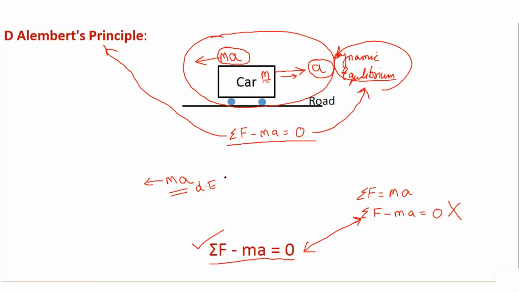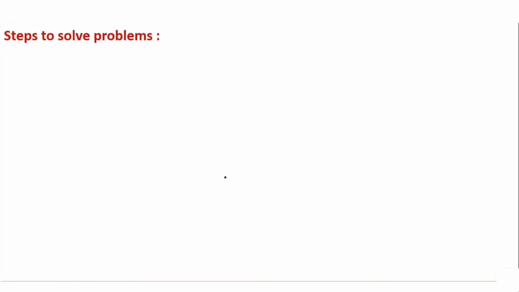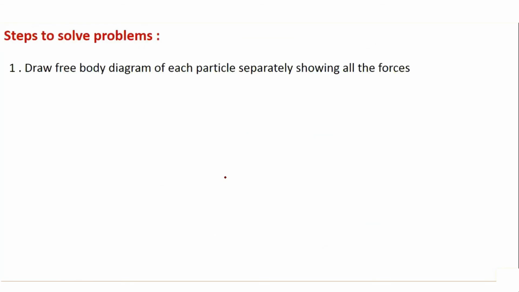So after understanding Newton's second law and D'Alembert's principle, let us now proceed further to see the steps on how to solve problems on this topic. The first step in any problem will be to draw a free body diagram of each particle separately, showing all the forces acting on the body. The next step will be to decide or assume the direction of acceleration. Why is this required? Because we have to show the inertia force or imaginary force in the direction opposite to the direction of acceleration.